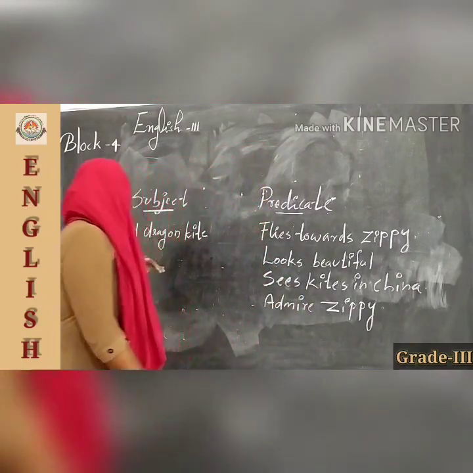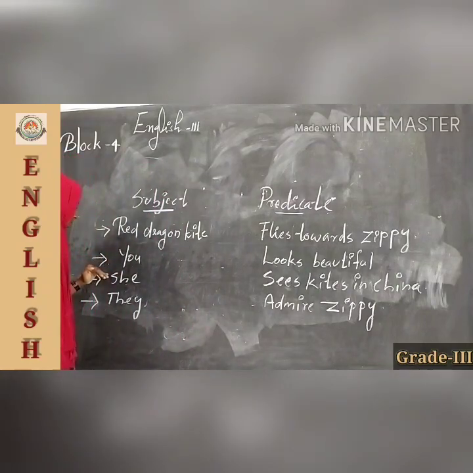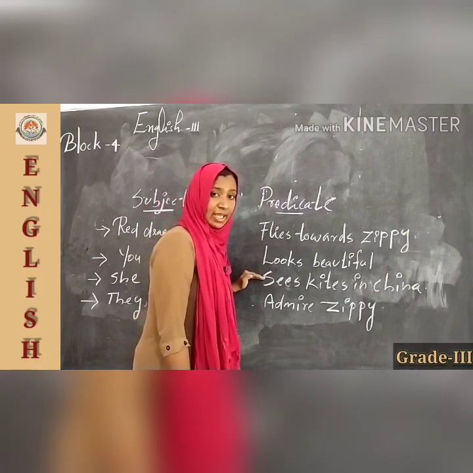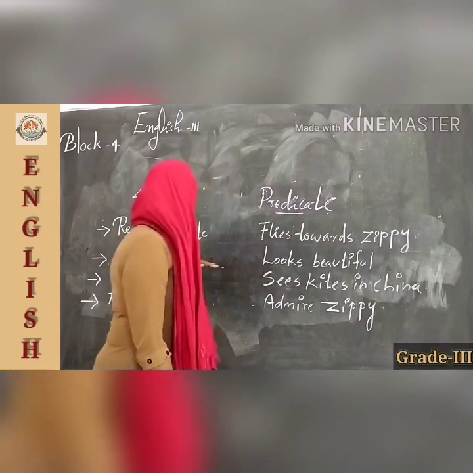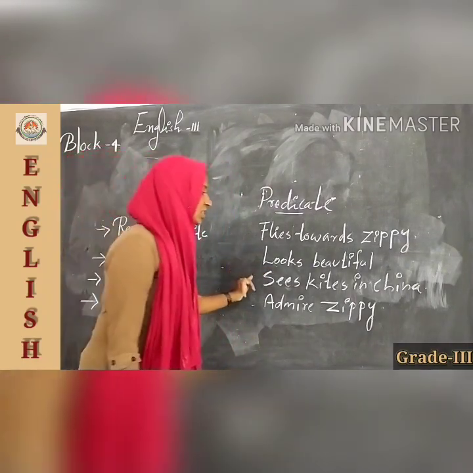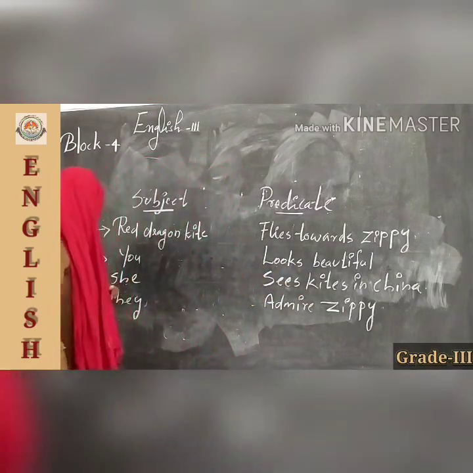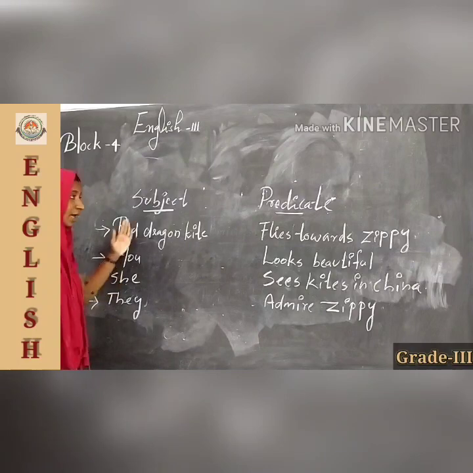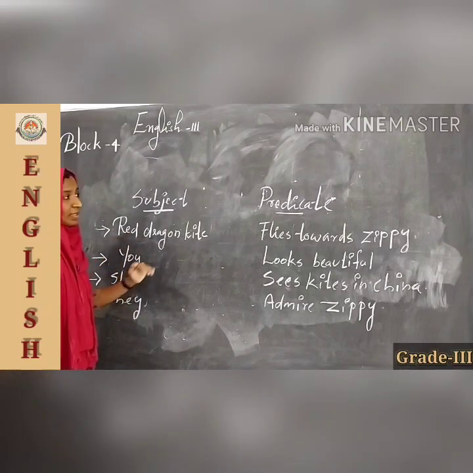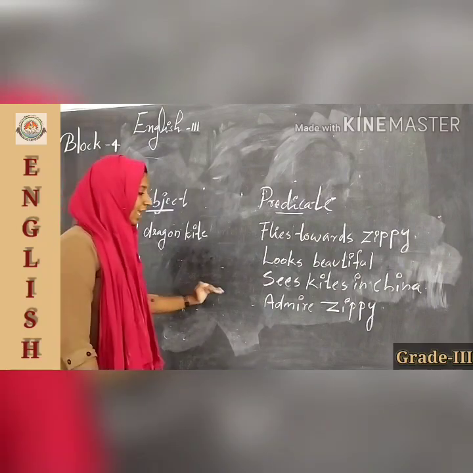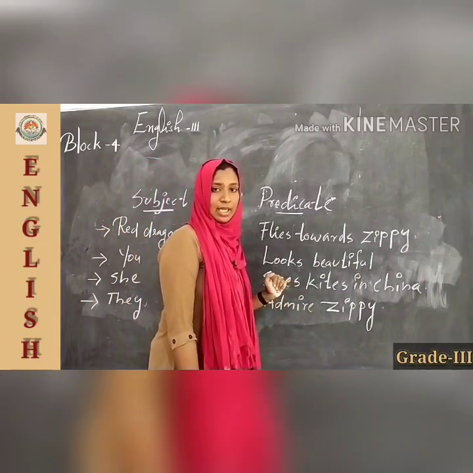Okay. Then she is the subject and this telling part, or the predicate, says more about, yes, she. That means she sees kites in China. And then the subject and this predicate tells more about this subject. That means they admire Sippy.